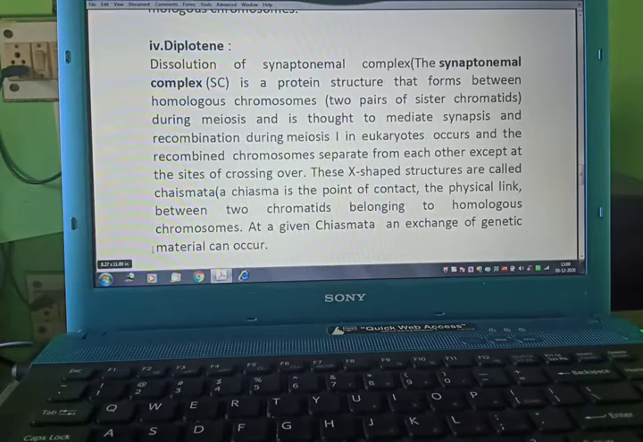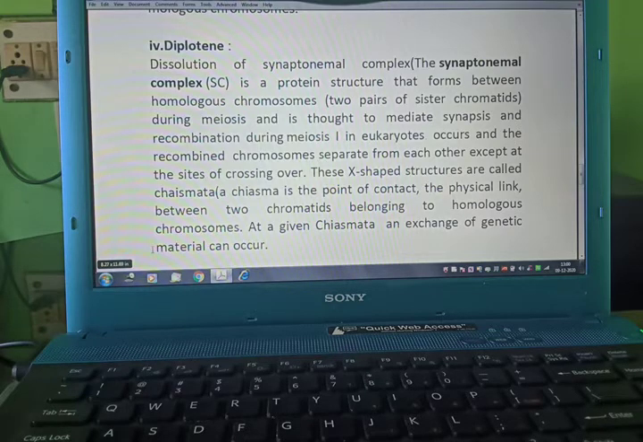Now diplotene. Dissolution of the synaptonemal complex, a protein structure that forms between homologous chromosomes during meiosis and is thought to mediate synapsis and recombination during meiosis 1 in eukaryotes, occurs, and the recombined chromosomes separate from each other except at the site of crossing over.